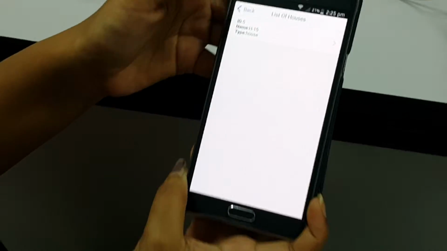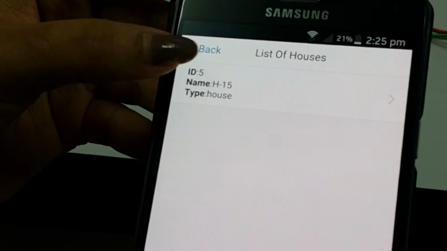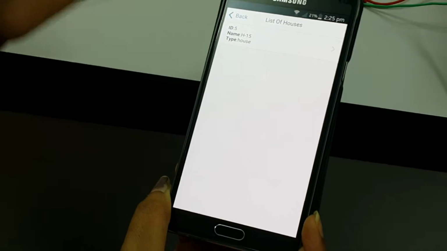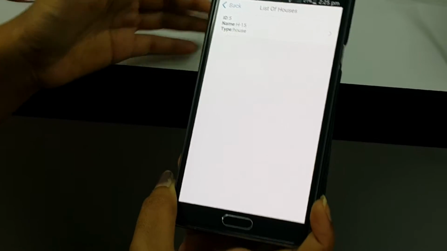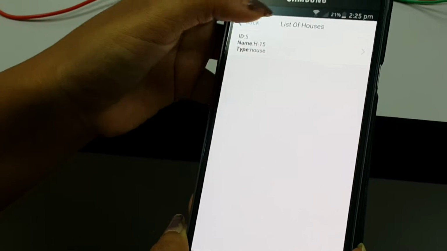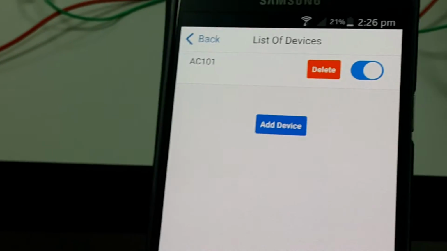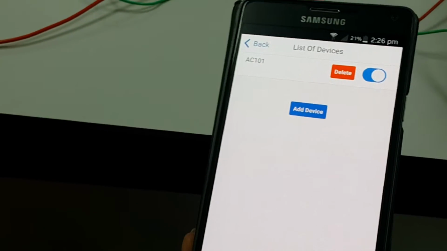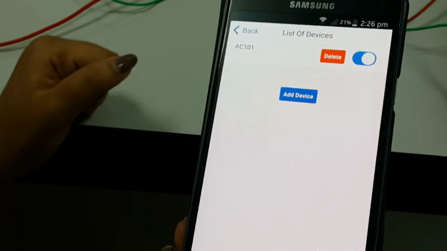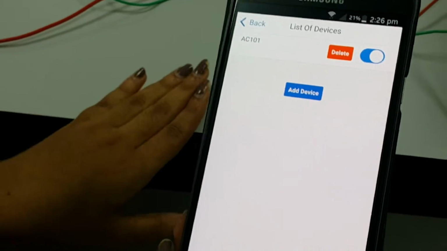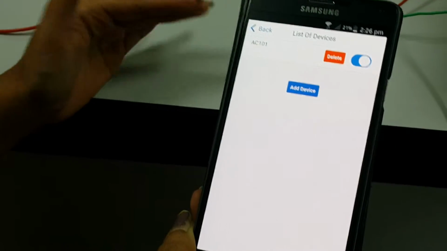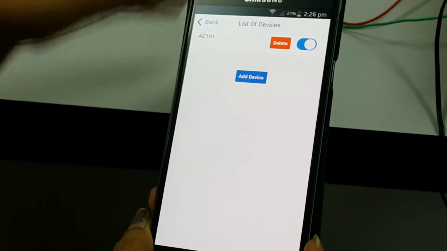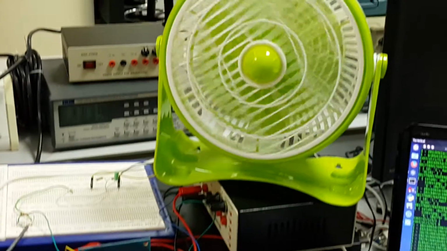In order to view the house details or to control devices, the user selects this. This will give the list of houses that the user owns: the ID, name, and the type, which is house, industrial, or commercial property. The user can select one house from the list. This will display the list of devices within that house. For now, this is AC101, and the user has the choice of deleting or adding a new device here. Another thing the user can do is control the on or off state of this AC device. Right now, if it is on, the user can switch it off through the application.